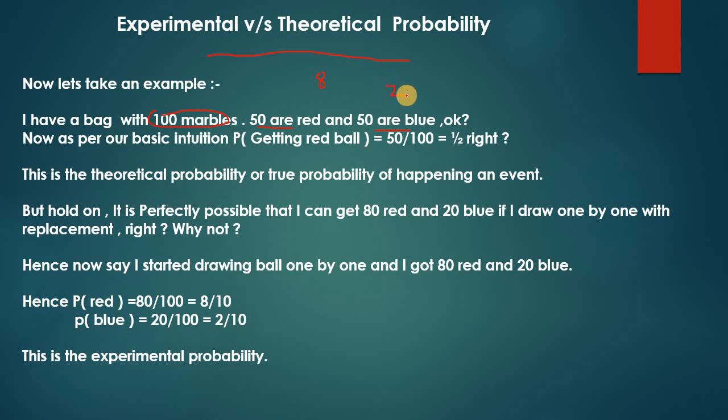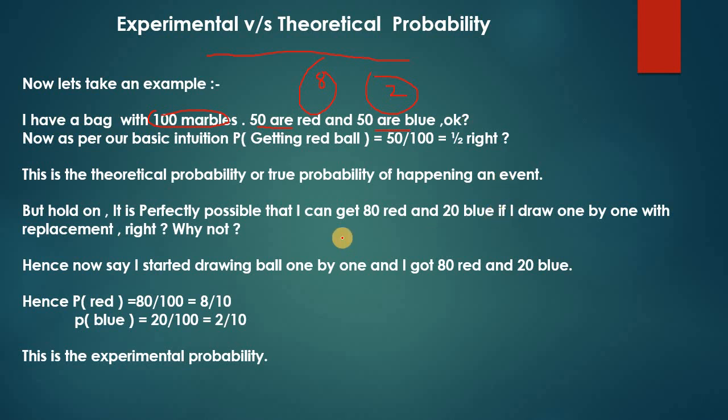Yes, it is absolutely possible that I can get 8 red, 2 blue, or 6 red, 4 blue. Perfectly possible, right? Even though my theoretical probability, true probability, is 1 upon 2, it is perfectly possible that my experimental probability can differ from my theoretical probability.